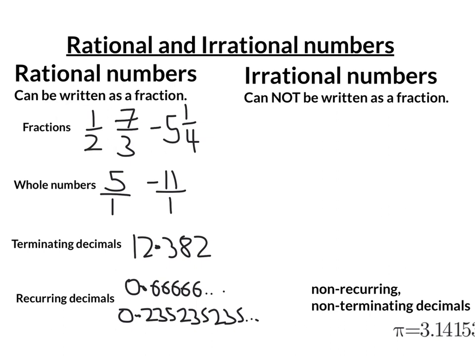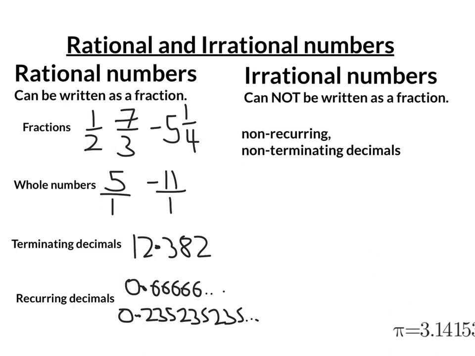What numbers are not rational numbers? Well, anything that can't be written as a fraction, and we call those irrational numbers. And that is something that has a non-recurring, non-terminating decimal, i.e. it goes on forever and there's no pattern to it.